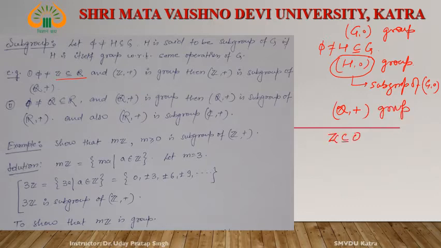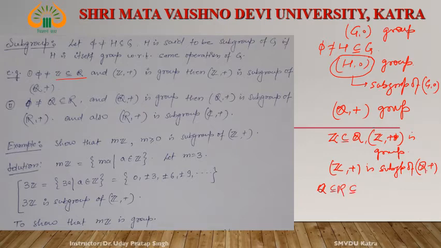Since Z is a subset of Q and (Z, +) is a group, by the definition of subgroup, (Z, +) is a subgroup of (Q, +). Similarly, Q is a subset of R, and R is a subset of C, so (Q, +) is a subgroup of (R, +), and (R, +) is a subgroup of (C, +). This is an example of a subgroup.